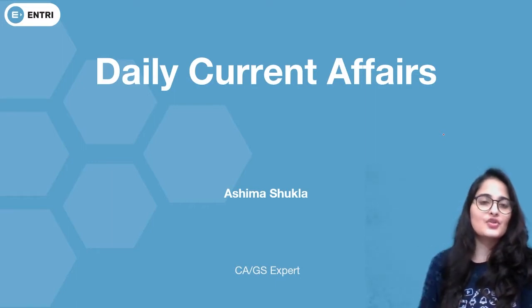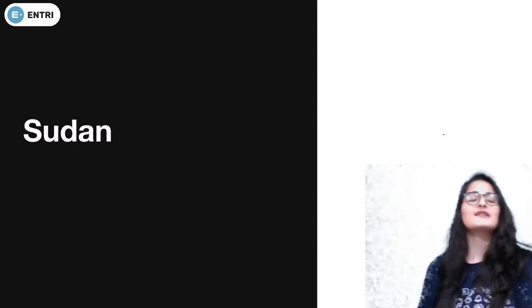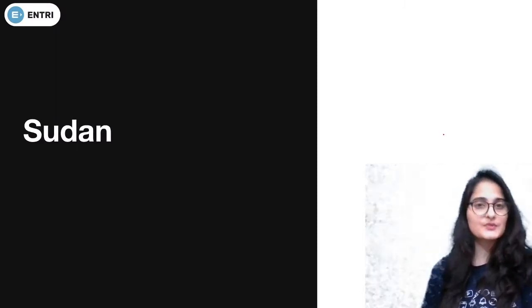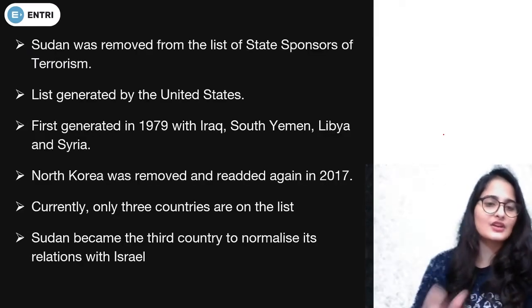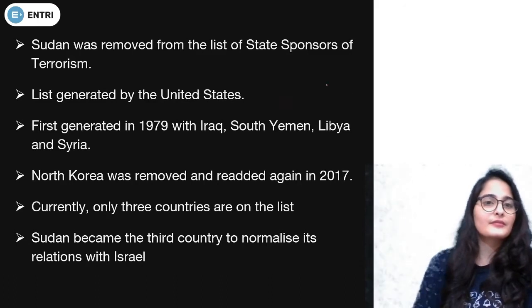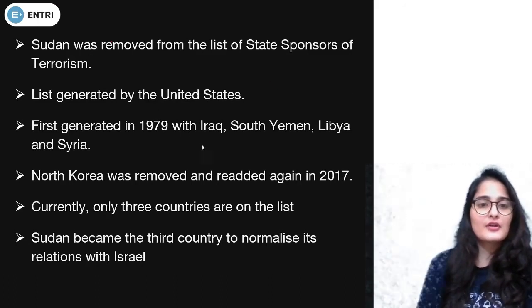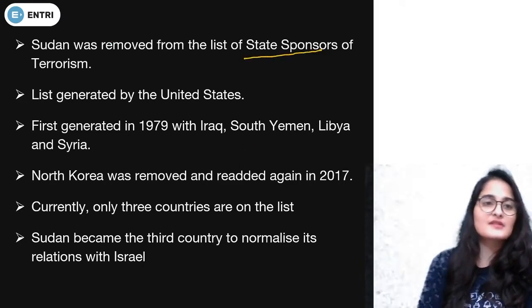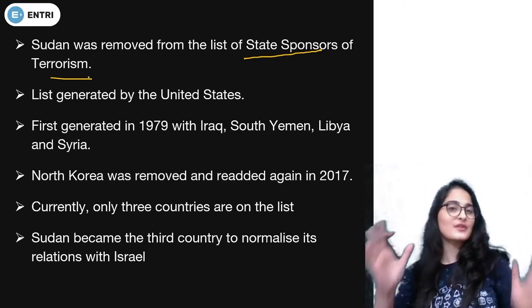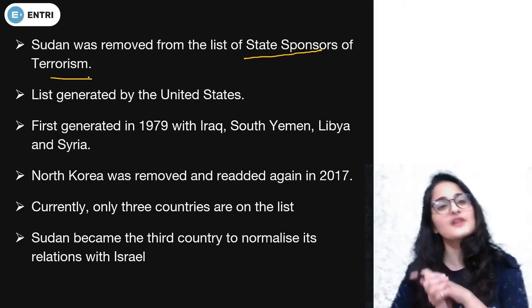All right, so we're going to begin now with the first news event, that is about Sudan. Sudan has recently been in the news for two reasons: first being the Israeli news, and the second one, that Sudan has been removed from the list of state sponsors of terrorism. Now, what is this list of state sponsors of terrorism?